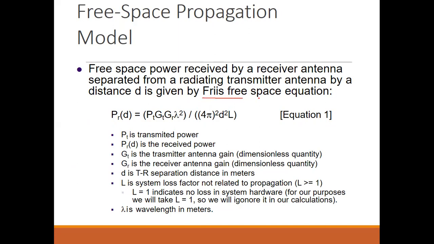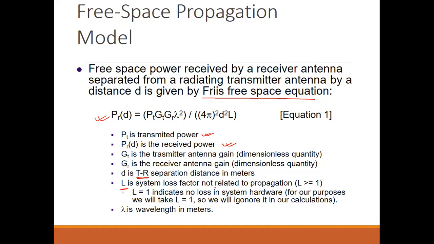The free space received power by a receiver antenna separated from a radiating transmitter antenna by a distance d is given by PR(d) = PT GT GR lambda square by (4 pi) whole square d square L, where PT is the transmitted power through the antenna, PR(d) is the received power at a distance d, GT is the transmitter gain, GR is the receiver gain, d is the TR separation, meaning transmitter receiver separation.